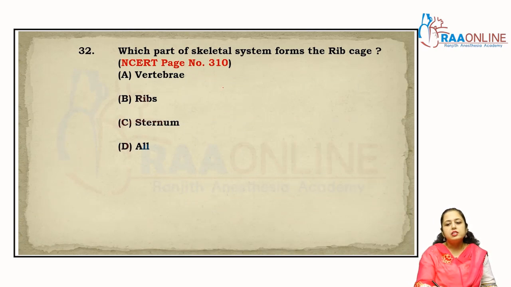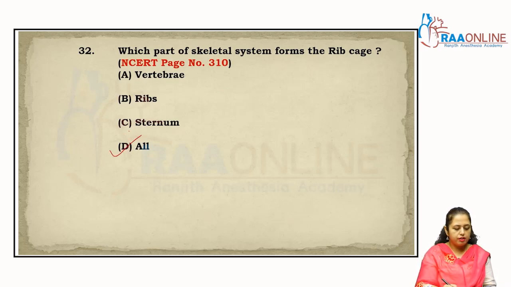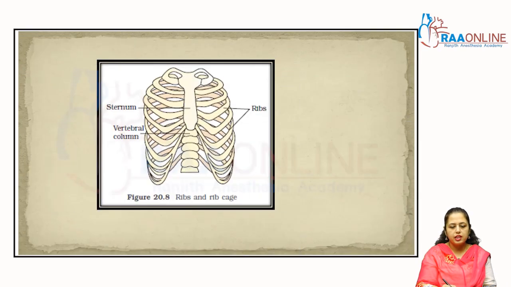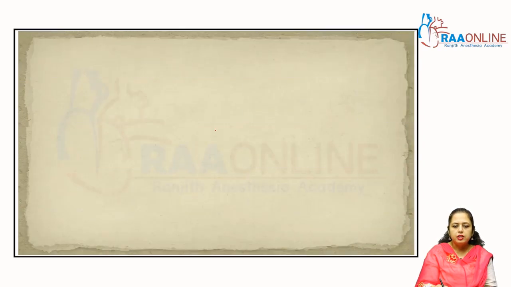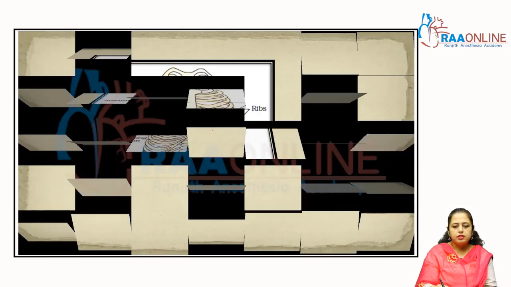Which part of the skeletal system forms the rib cage? Vertebrae, ribs, sternum, all form the rib cage. You can see that diagram, right? That is the sternum from the anterior portion, from the back side is the vertebral column, and on the lateral surface are the ribs. So all three form a rib cage. Clear? That's why the answer is all.